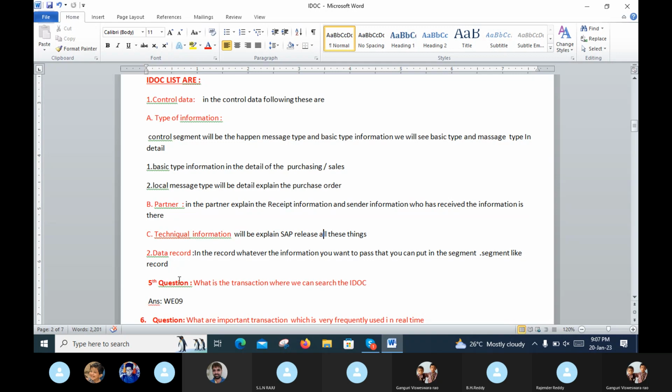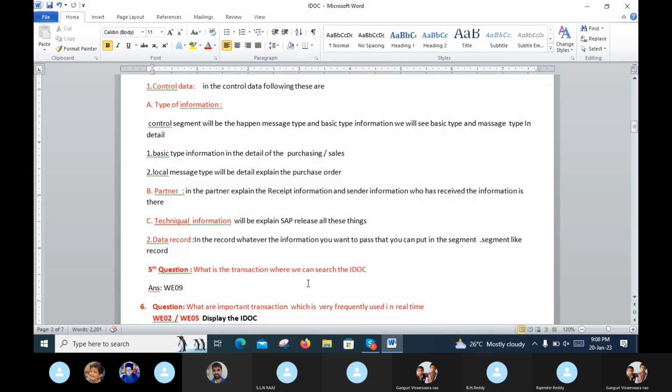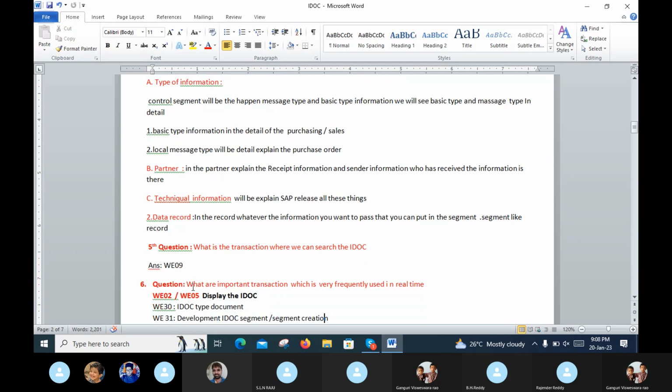This is the fifth question. What is the transaction where we can search the IDOC? When we are putting the segments, like the material segment, purchase order segment, sales segment, we can search in WE09. This is very important from an interview point of view.